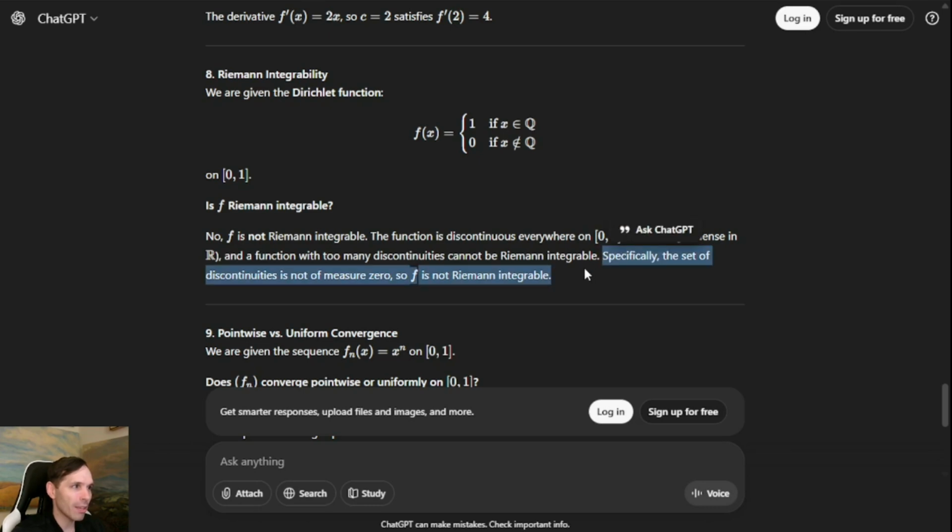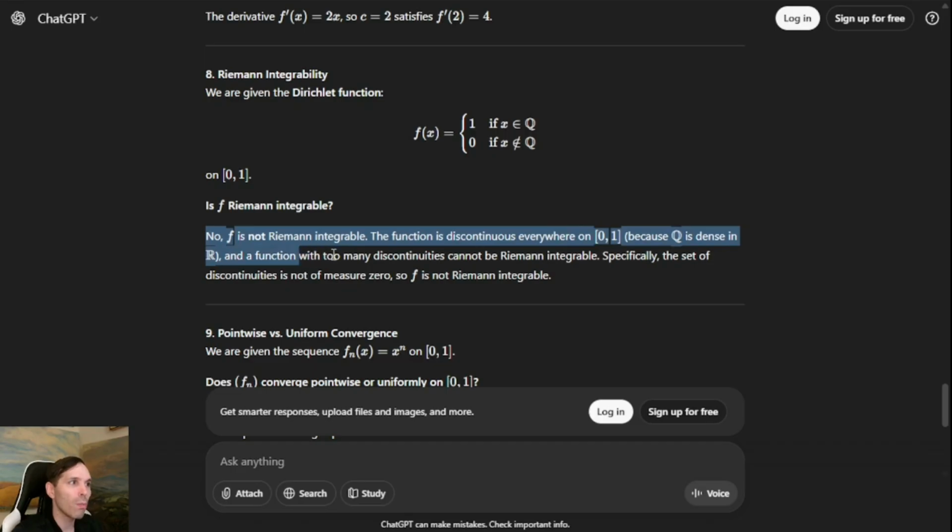I guess I would give this full credit because this last sentence certainly sums up when functions are and are not Riemann integrable. It feels like there was a bit of confusion about why there were infinitely many discontinuities, specifically a non-zero measure of discontinuities. In fact, it is measure 1. But yeah, I think I would give this full credit because certainly this last sentence defines exactly what the reason is.